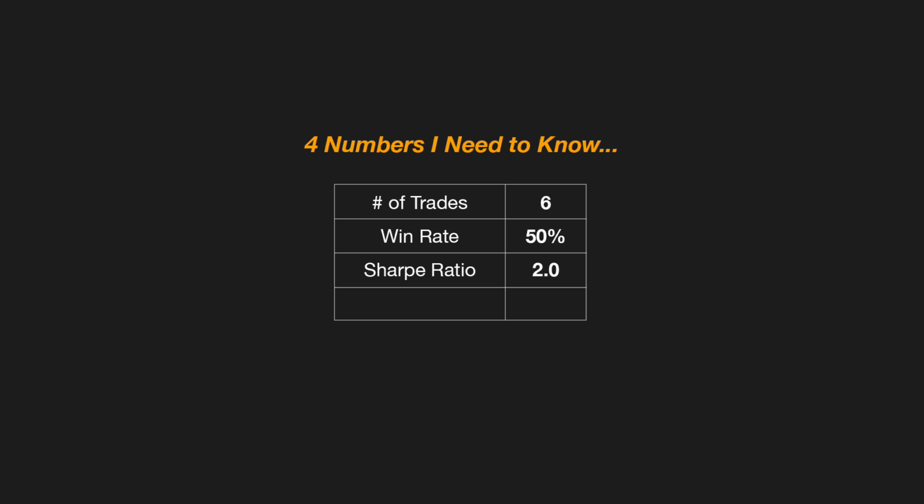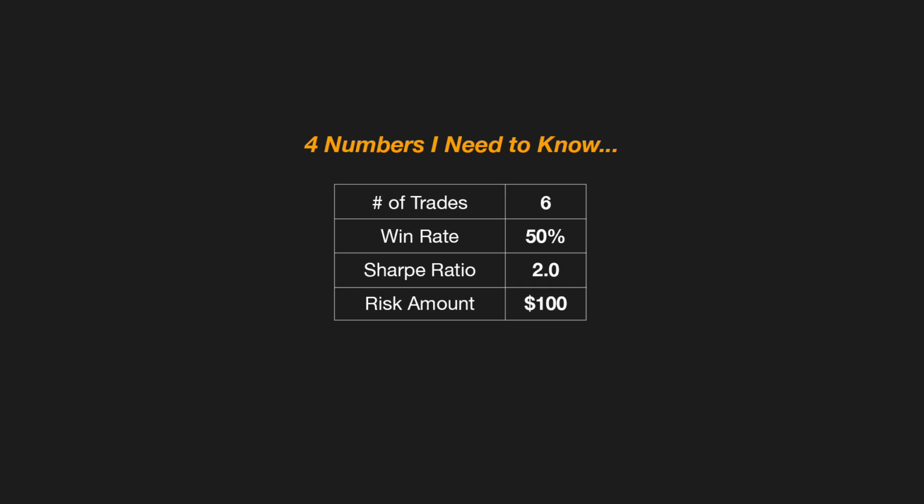Which brings me to my fourth and final number, my risk amount. How much I risk per trade. This should be a set risk amount that I take for every single trade that I take, because that's the only way I can be consistent and make this a scalable business. Random risk amounts only lead to random results. So if I didn't know how to use a set risk amount, I would check out my share sizing video that I'll link on the screen right now. But for this example, let's stick to $100.